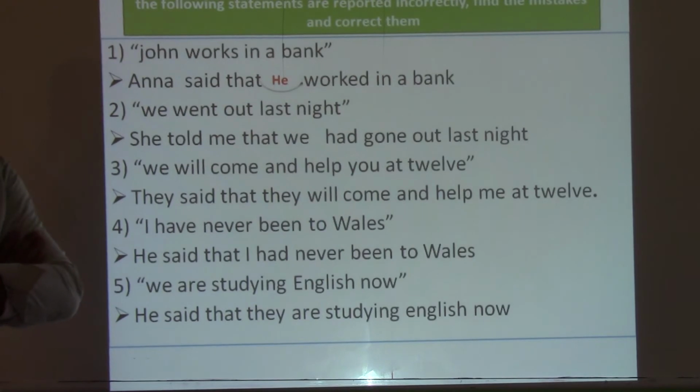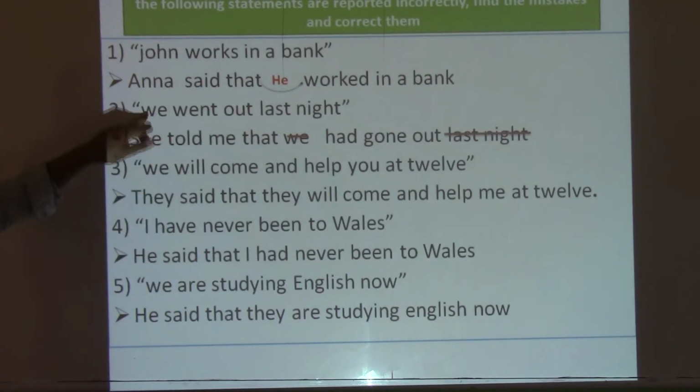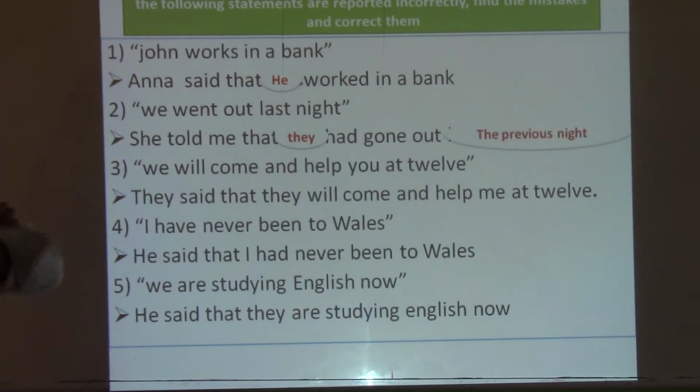Two. We went out last night. She told me that we had gone out last night. Okay? So, where is the mistake here? We have two mistakes here. The first one is "we", and the other one is "last night". So, she told me that they had gone out, and "last night" becomes "the previous night".